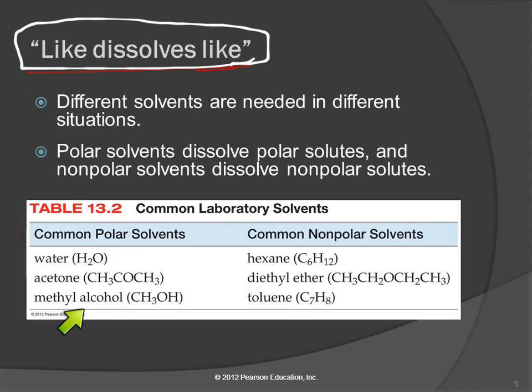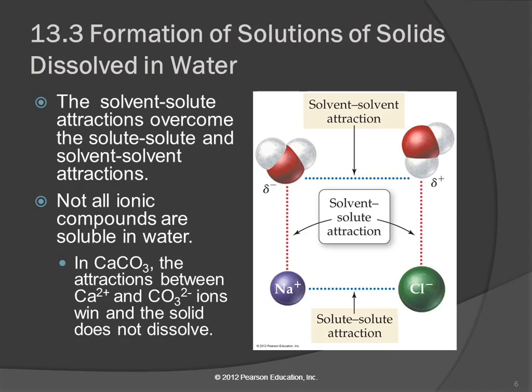Common nonpolar solvents are things like hexane, diethyl ether, toluene. Turpentine is a nonpolar solvent. Gasoline could be used as a solvent. I guess that's the end of that section.